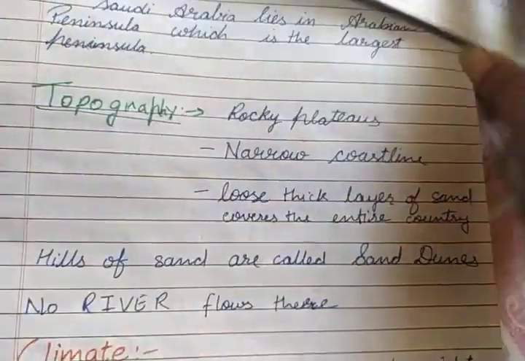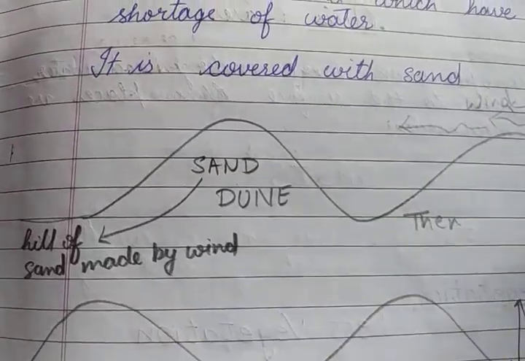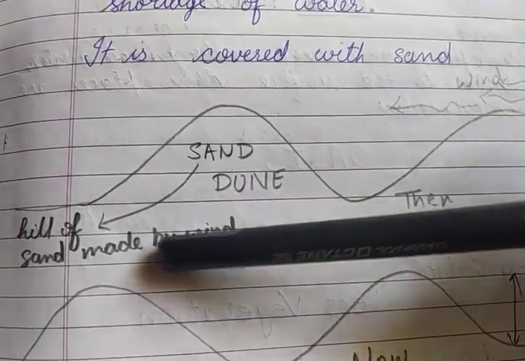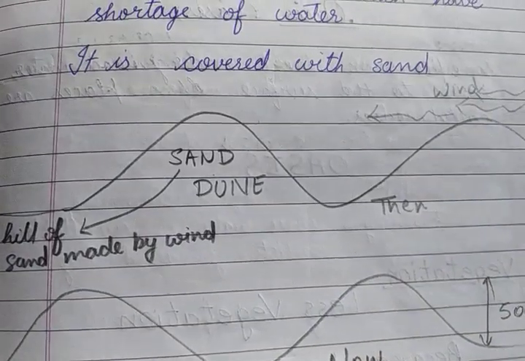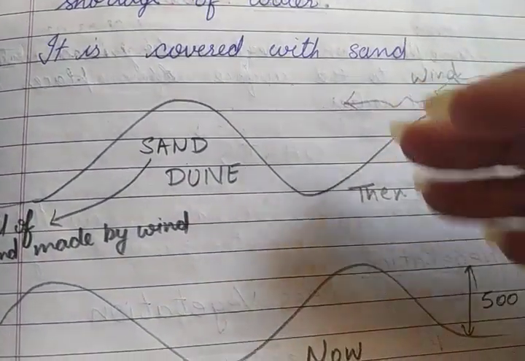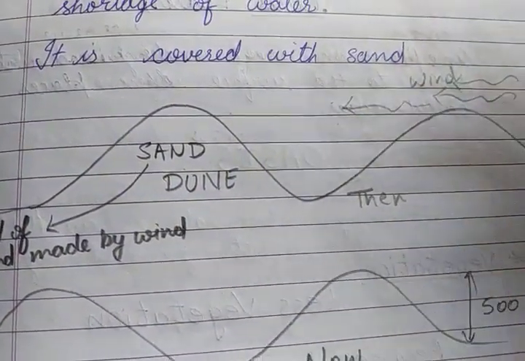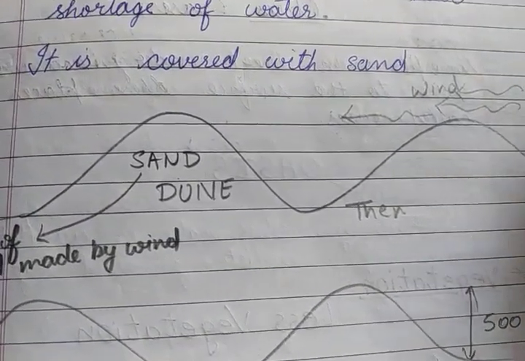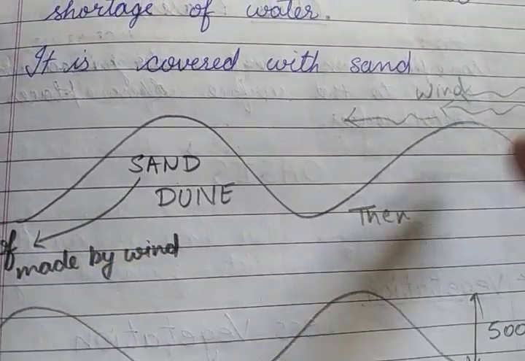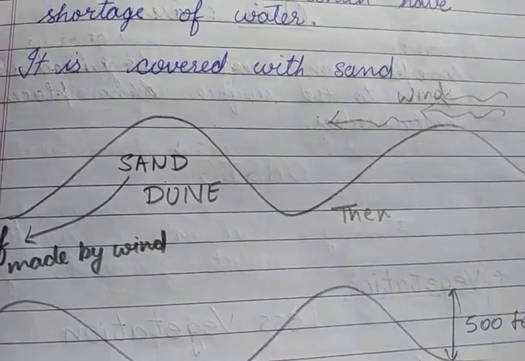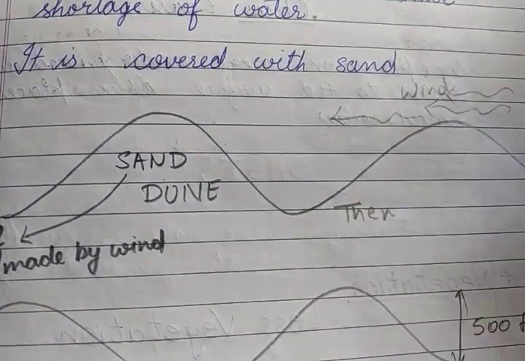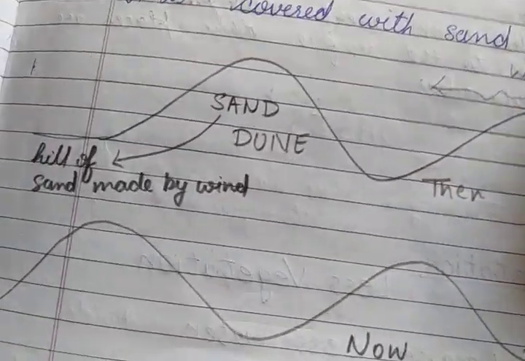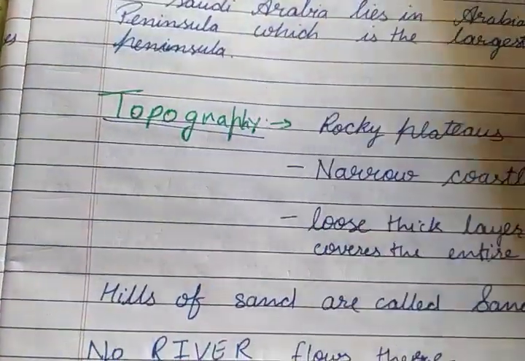So see, this is the sand dune, hills of sand made by wind. Okay, when wind starts blowing, the sand gets collected as a hill. We have learned about this in class 4 as well, children. What about the sand dunes? As you are living in Rajasthan, you have seen sand dunes also if you go to the desert area. It is the hill of sand.